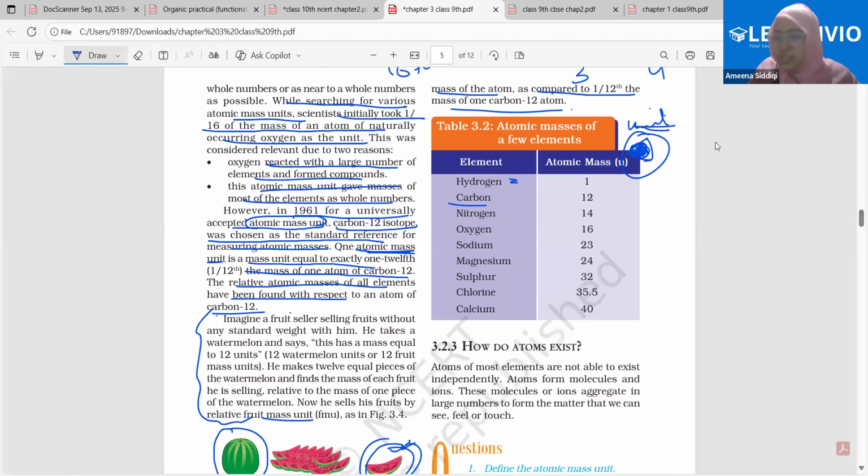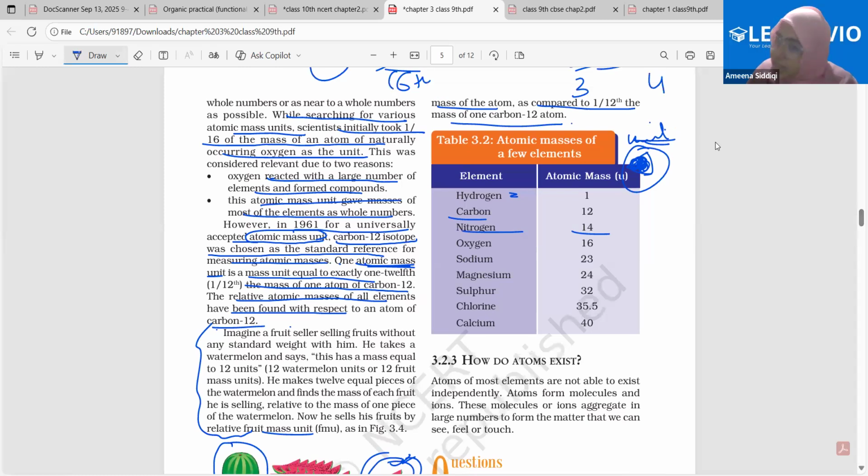Nitrogen, 14 units. Therefore, the mass of one nitrogen atom is 14 times the mass of that one part of the carbon 12 atom, right? Simple. Sodium, 23, magnesium, 24, sulfur, 32. You should know the masses of all of these elements. Very important. Calcium, 40. Chlorine, 35.5.